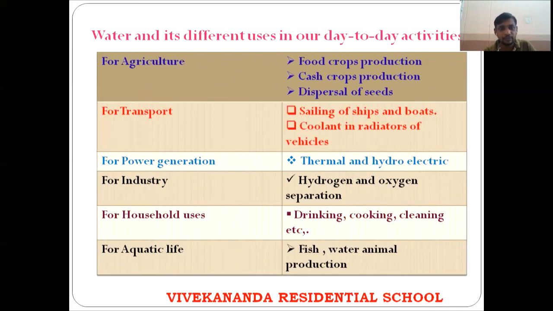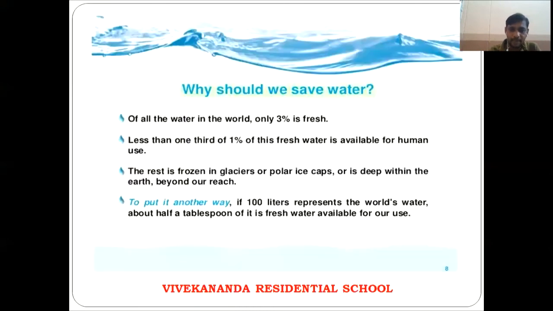For agriculture, that is for food crop production or cash crop production or dispersal of seeds also, water is used. And next, for transport, sailing of ships or boats. And next is coolant in radiators of vehicles. Coolant means this coolant is a chemical. That means water with some chemicals added to cool the vehicle. And next is for power generation of thermal power or hydroelectricity. For industries, separation of hydrogen and oxygen. Household purposes: drinking, cooking, cleaning. Aquatic life means the life that is present under the water. Examples are fishes, water animals, and plants.